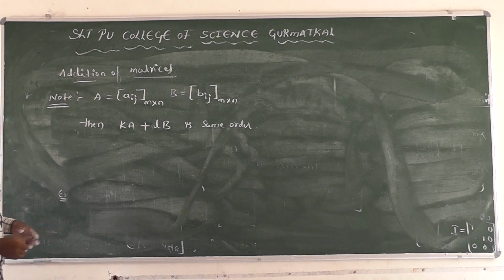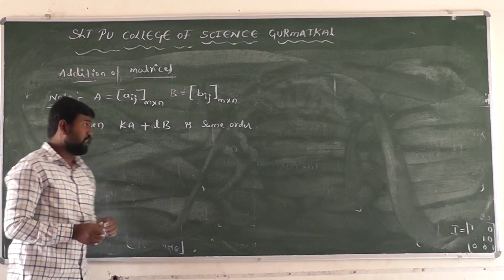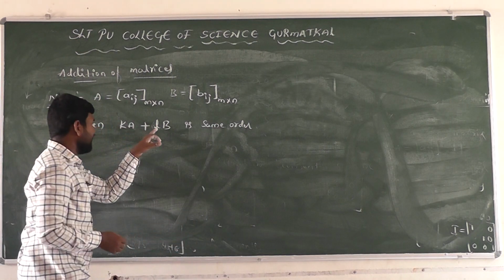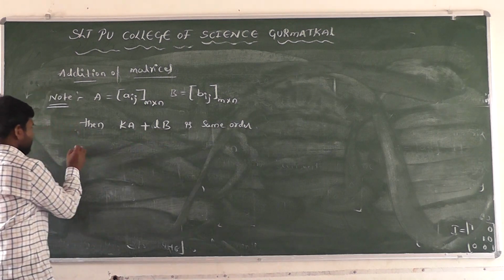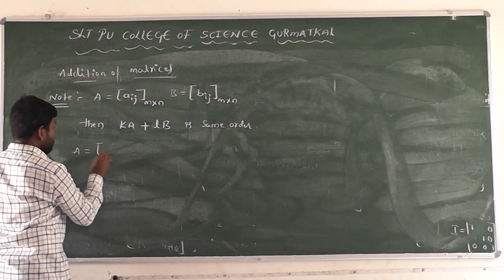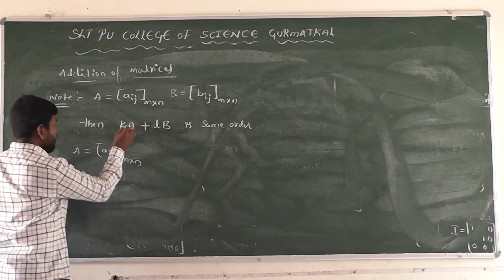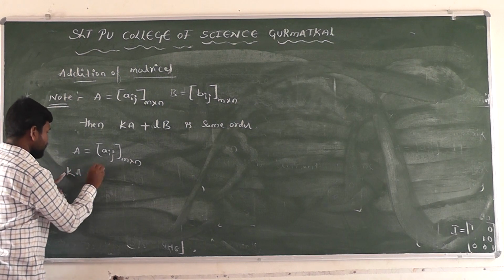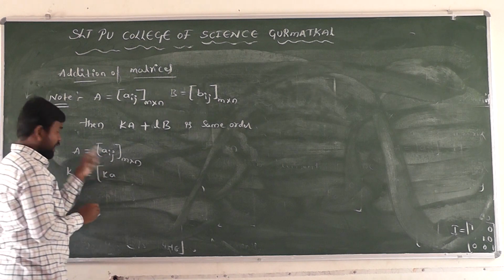Okay. Here the A matrix and the B matrix, what is the order here? m cross n order, and the B matrix also m cross n order. Then kA plus lB is of the same order. Here k and l are called what here? Constants or scalars. Right? Suppose here the A matrix a_ij is m cross n order. We have to find out kA. kA is nothing but scalar multiplication. kA is equal to what here? k into, we have to multiply every element of the matrix.